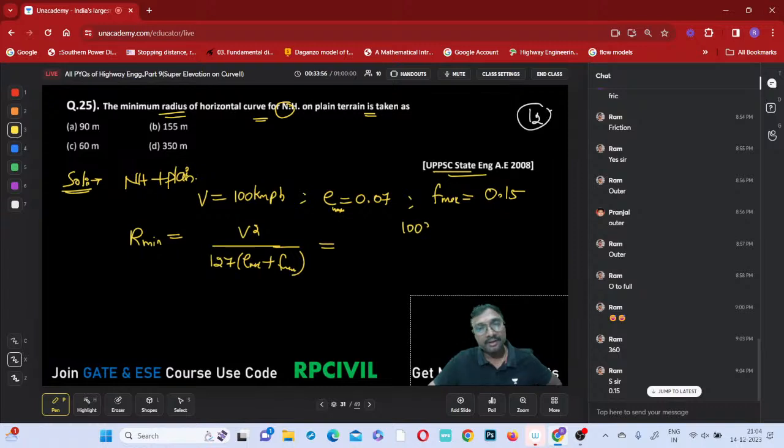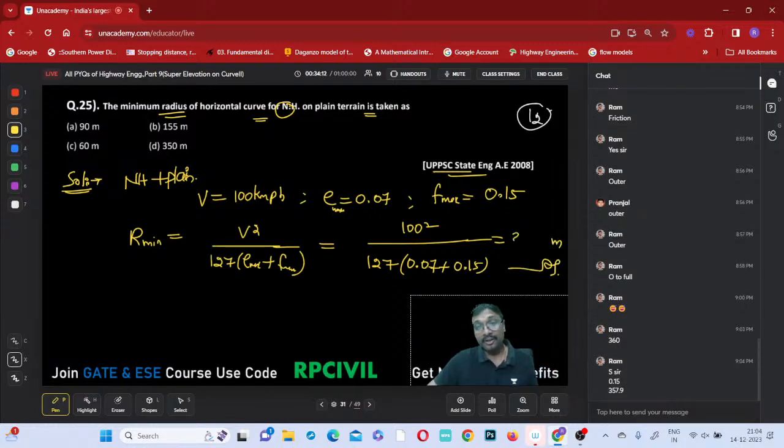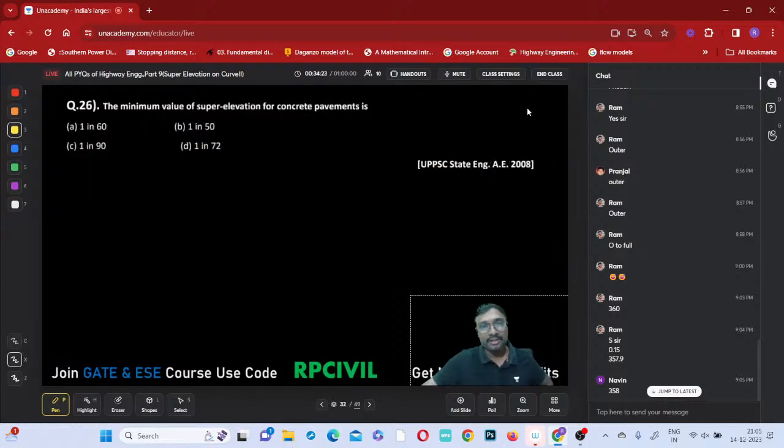What is the capital V square? 100 square divided by 127 into what is the E maximum? 0.07 plus F maximum, which is 0.15. So what is the value that comes to be? Tell me how much it is. How many meters is that value? 357.9, right? What is the nearby value? 350 meters is the nearby value given, right? So got it now? Shall I go to the next question?